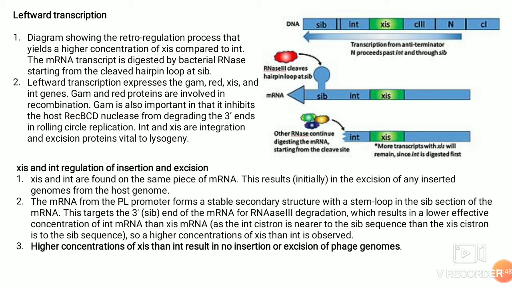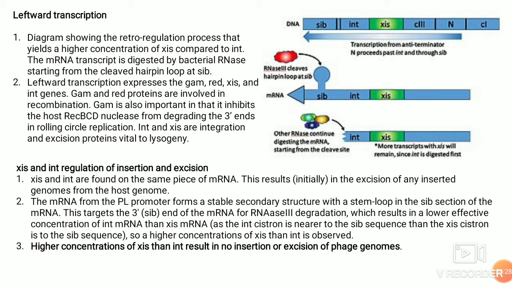When there is RNA produced by this promoter L region, it produces an important secondary structure, that is a stem loop structure, at the SIB region, that is recognized by this RNase enzyme which cleaves the RNA. But parallelly there is protein synthesis also happening, so more and more XIS proteins are produced, and this XIS protein will excise out the prophage from the host bacteria, and then they are also ready to be replicated, and they produce more and more of other proteins which are required.